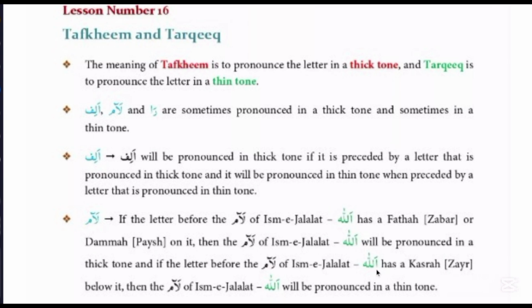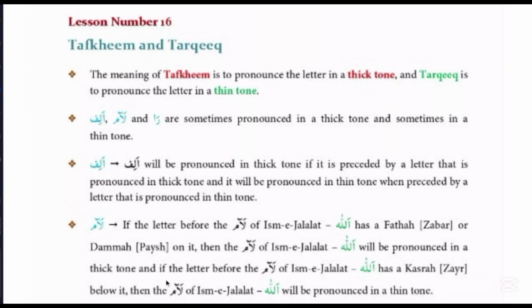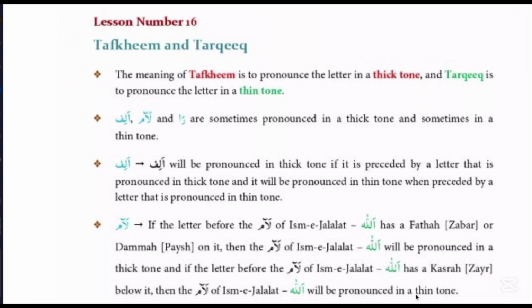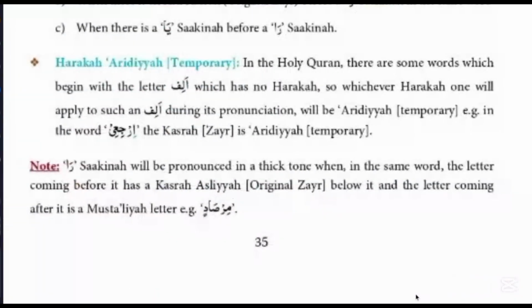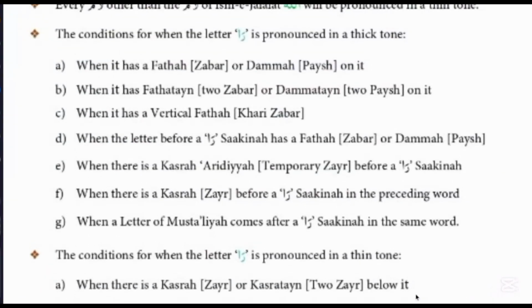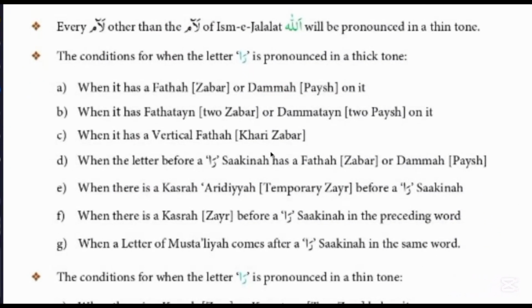The answer is, if there is zabar or pesh before the lam of Allah Azza wa Jal, then the lam will be read with a thicker voice. When you see zair before the lam of Allah Azza wa Jal, we read this lam with a thinner voice. So there are 2 rules of the lam of Allah Azza wa Jal.